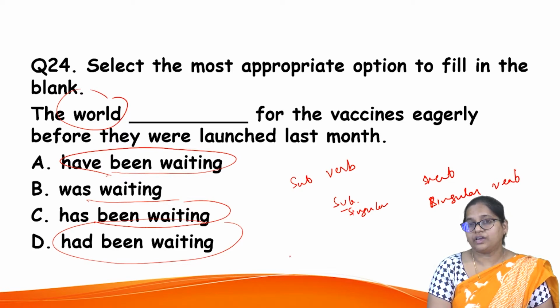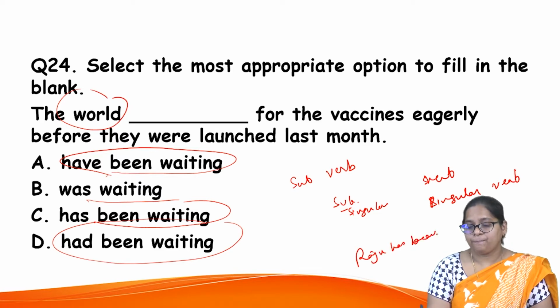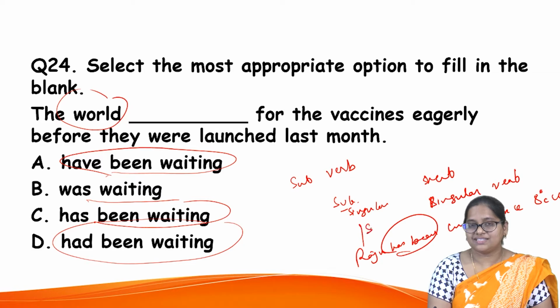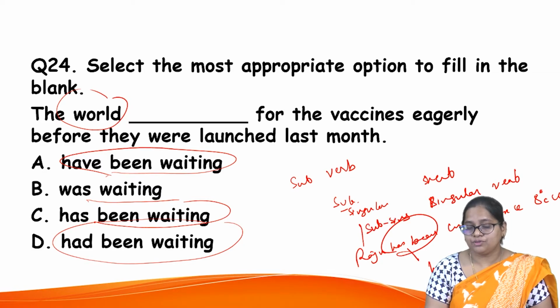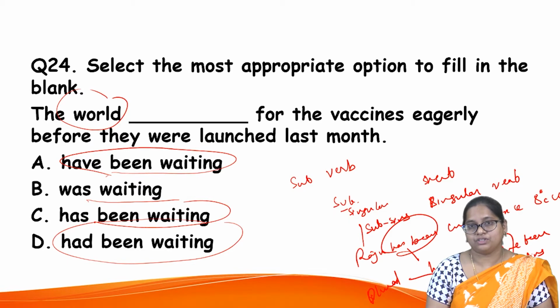Raju has been crying since 8 o'clock. When I say has been, here the subject is singular. So has been will be there. For example, students. When I say the students of that class have been crying, I say have because the students here is plural, and that is why I take this plural verb have but not has.